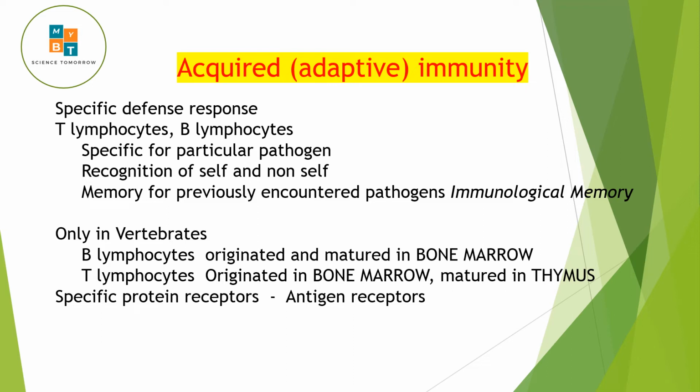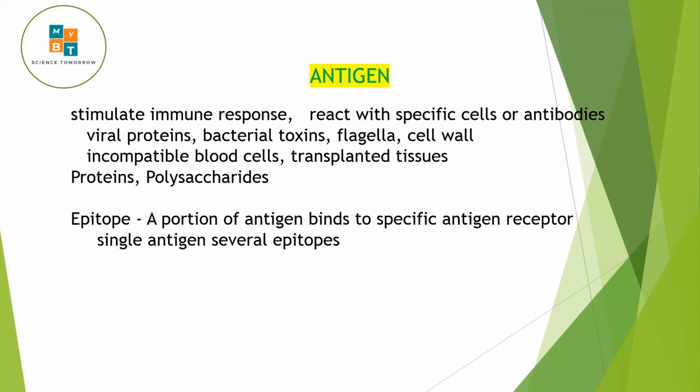The other main important thing in the acquired immunity is antigen receptors. There are specific protein receptors, antigen receptors, and there are others called antibody. So we have to talk about T lymphocyte, B lymphocyte, and antibody in the acquired immunity. So what is antigen? Antigen will stimulate immune response.